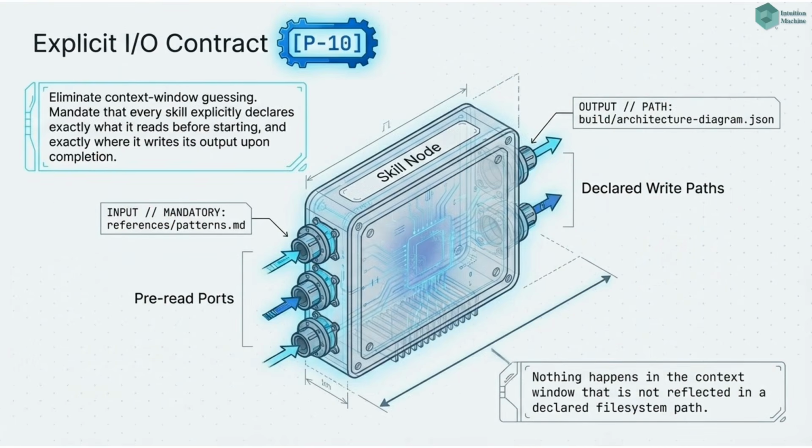Pattern 10, explicit I/O contract. Every skill declares its I/O contract explicitly. Pre-reads are listed before the process begins. Output locations are specified in an output contract section, with exact file paths and formats.